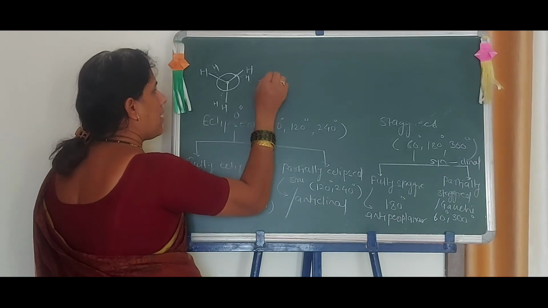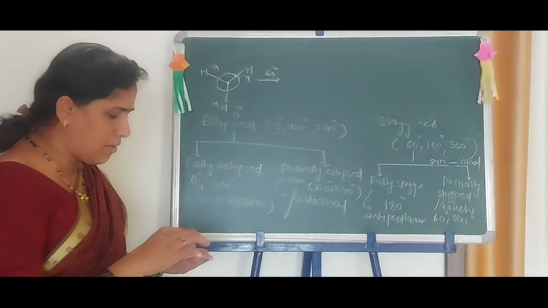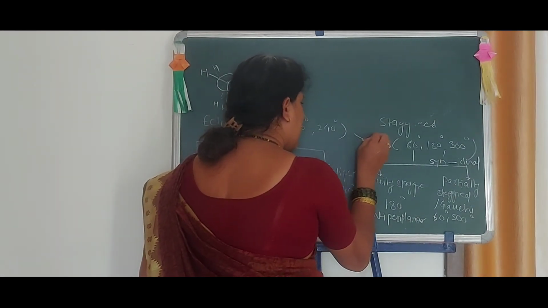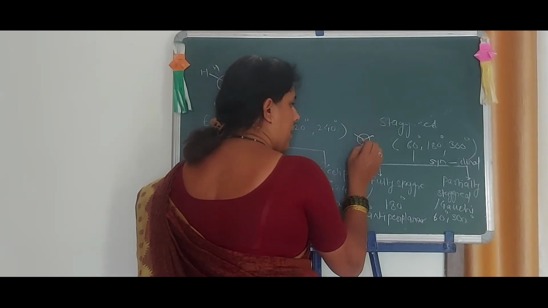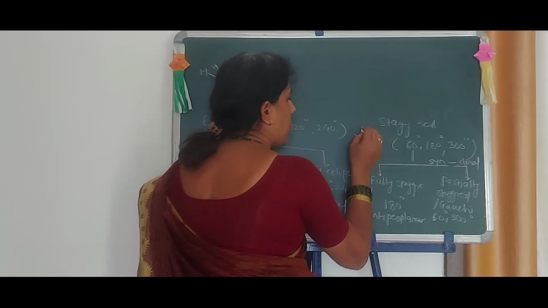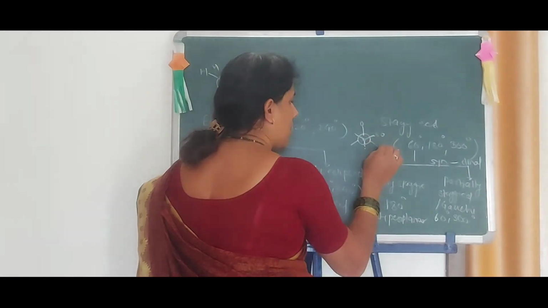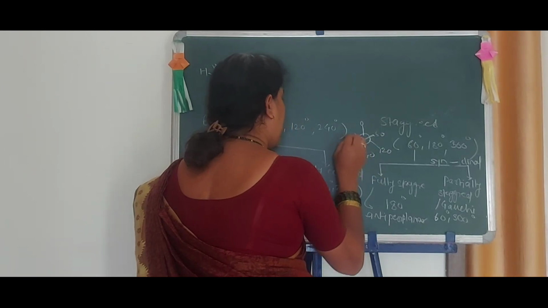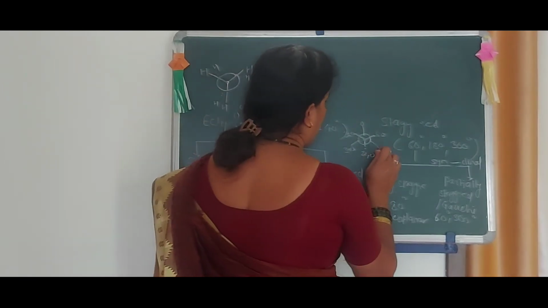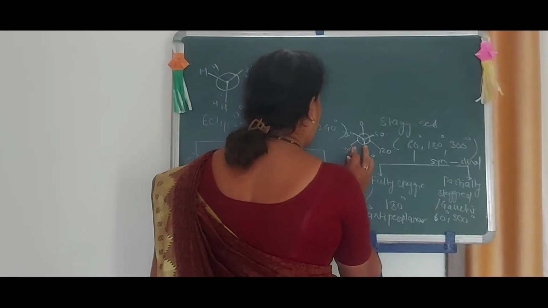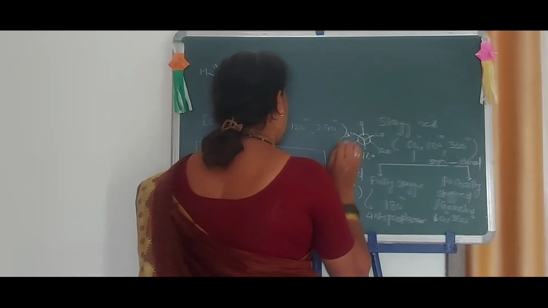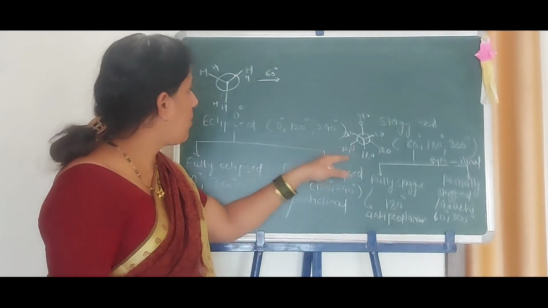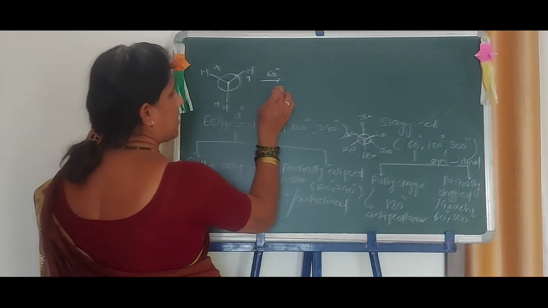Now come to 60 degrees. Already we are familiar with the staggered conformation. So in short, this is a dot, and this is the rear carbon atom, the front and rear carbon atoms. Here we have 0, 60, 120, 180, 240, 300 and 360 degrees. Like that, we can memorize these structures by angle.